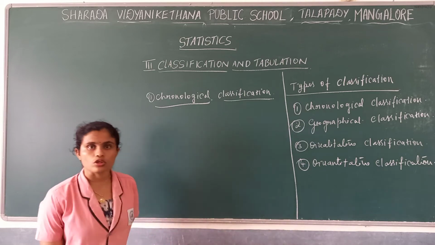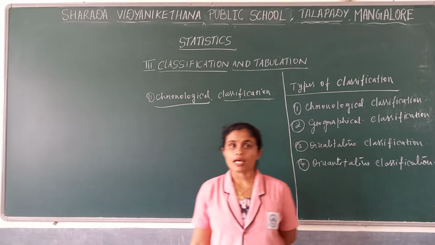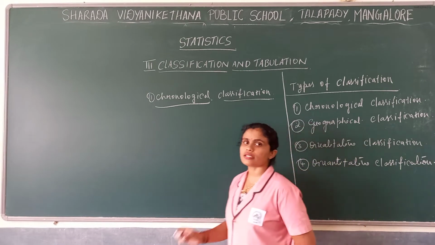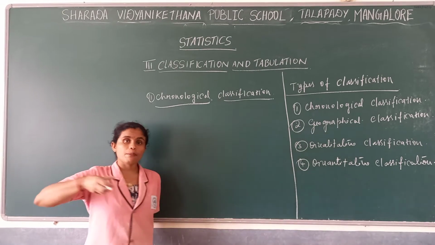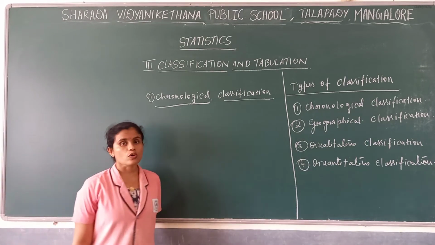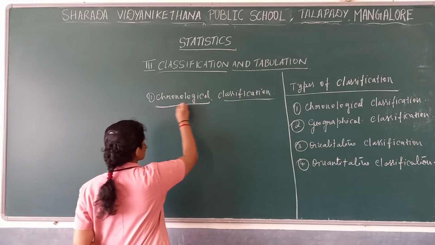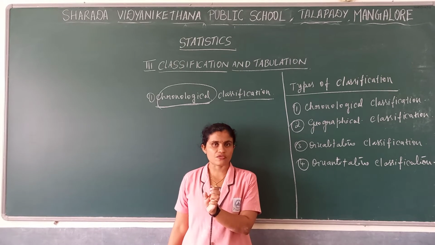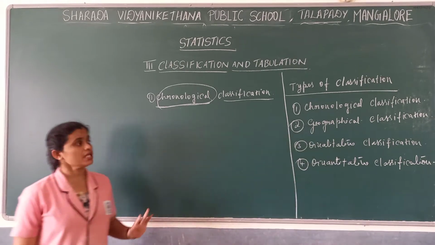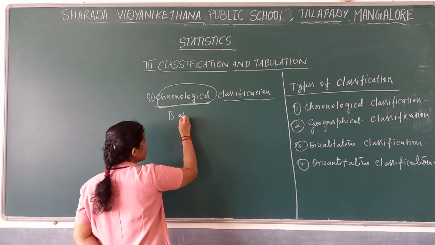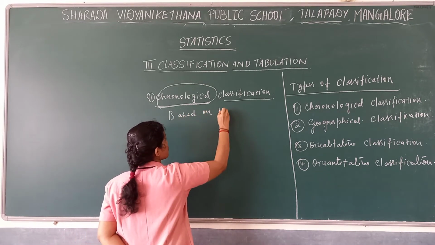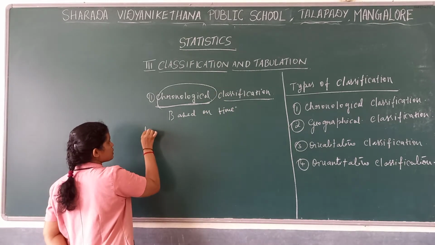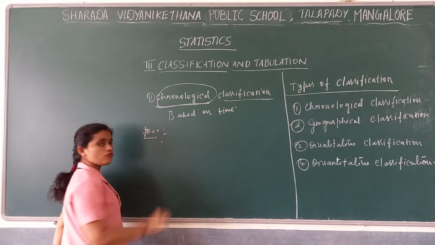So what do we mean by chronological? Here we classify the data based on the time or happening of an event. When we classify the data based on the time or happening of an event, we call it chronological classification. Chronological means based on time. Then, for example, you might have seen this kind of classification.